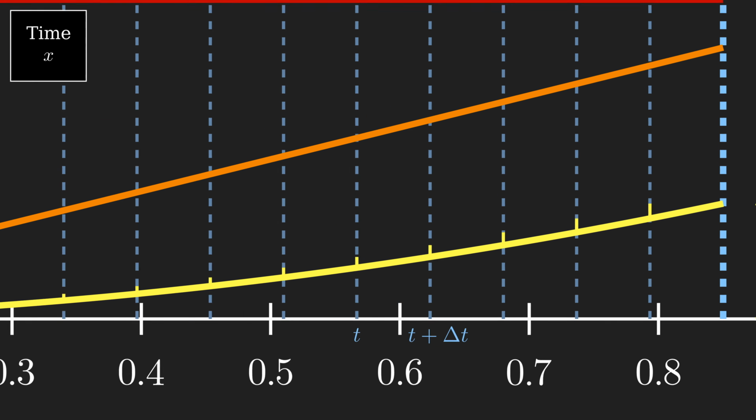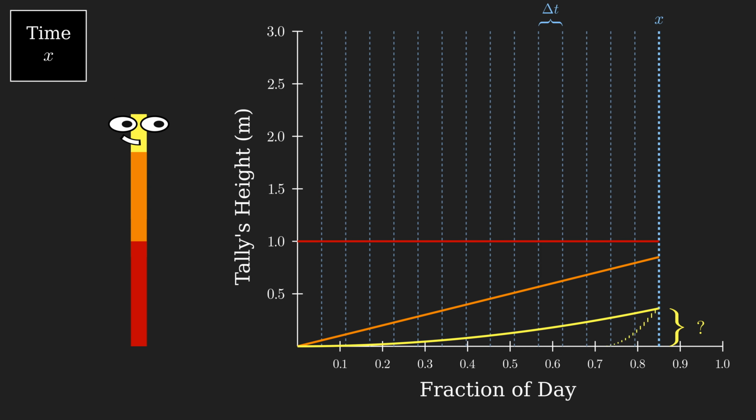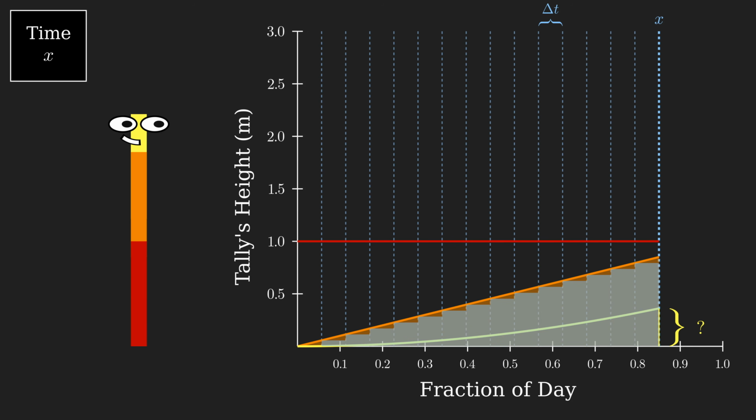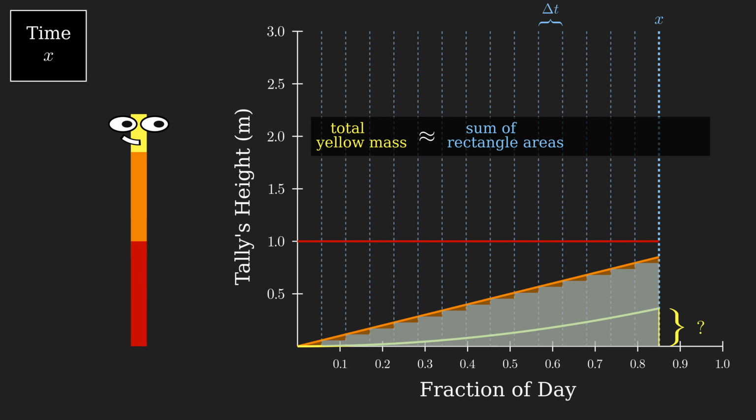Hence, summing up the amount of yellow mass generated in each small time interval is equivalent to summing up the areas of all the rectangles. Therefore, the sum of the rectangle areas is approximately the total yellow mass. But also, notice that the sum of these areas is about the area under the orange graph. So it's plausible that the exact amount of yellow mass is the same as the exact area under the orange graph, since the sum of the rectangle areas approximates both of them.